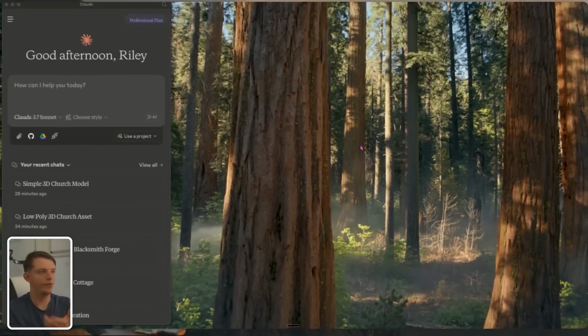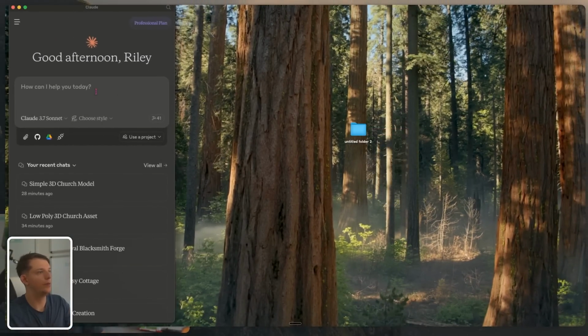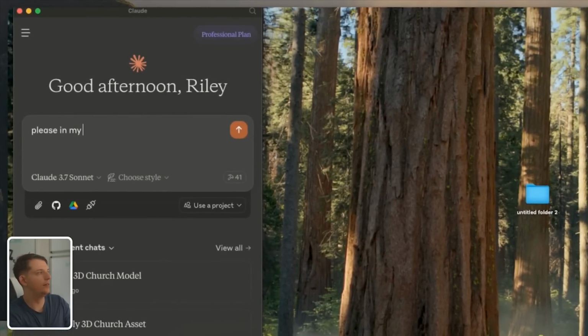And this is not just for developers as well. You can actually go directly on your desktop and we can just create a new folder. And so we created this untitled folder too. Please, in my desktop folder, create 3 documents in the untitled folder 2. I want you to create 4 documents. These should be 10-line poems, and these should be text files. So find that folder and add those 4 poems files in that folder, and rename the folder to Riley's Poems.